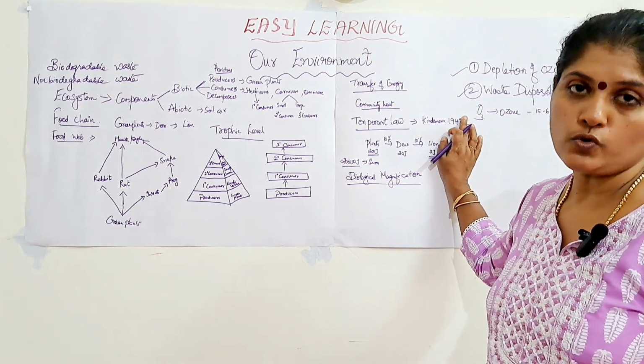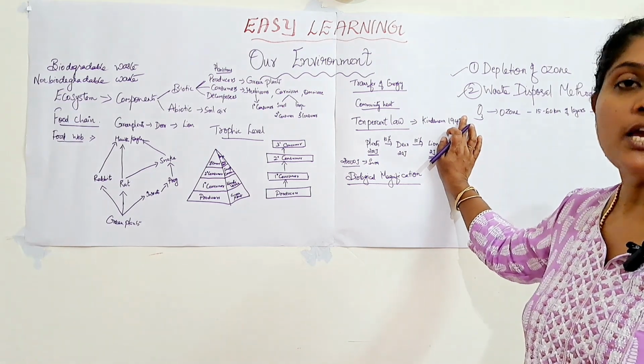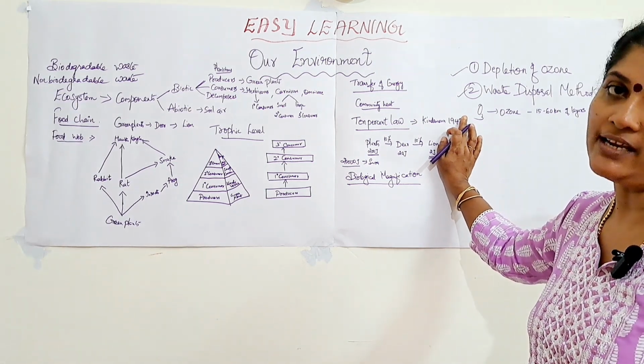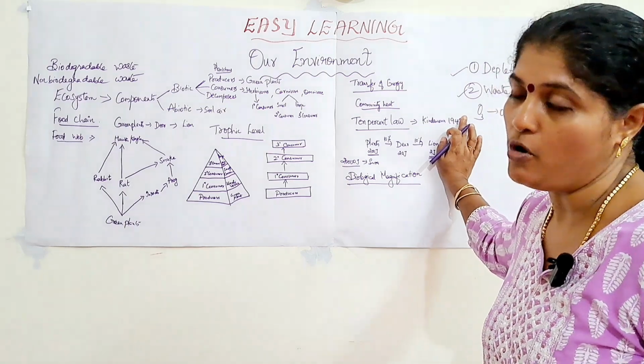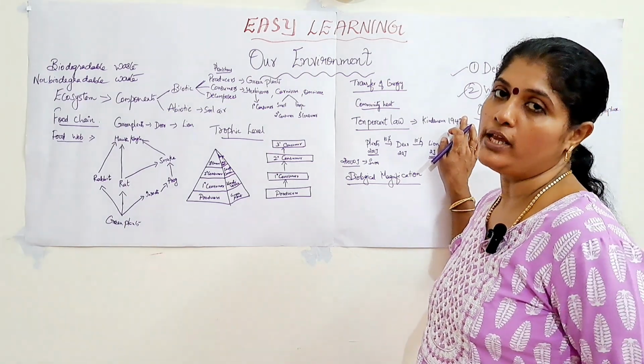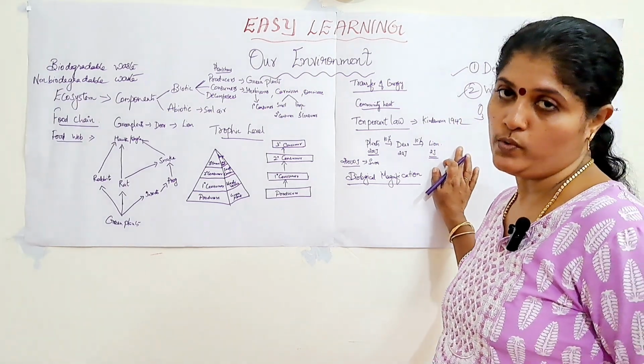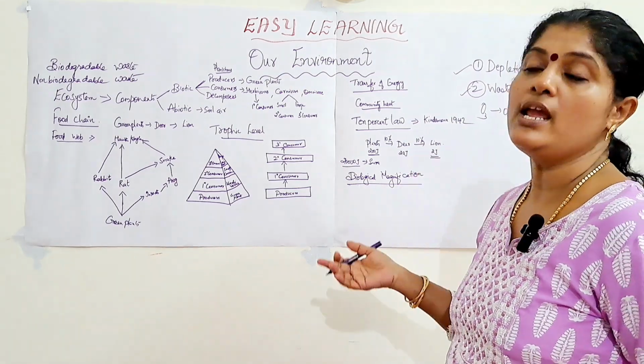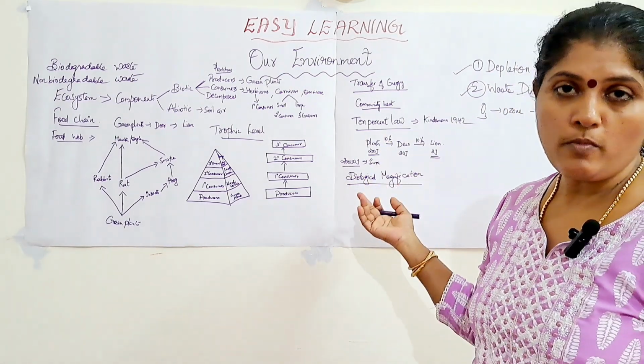So how is this ozone formed? Two oxygen atoms combine together to get an oxygen molecule, O2, isn't it? This oxygen molecule is available in the atmosphere and is very essential for the survival of human beings.